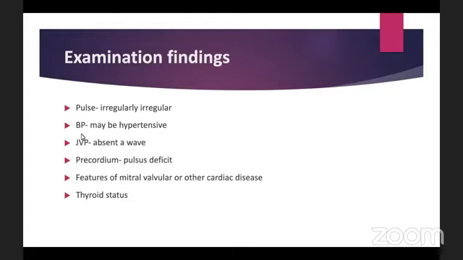So we know the jugular venous pulse has three waves: A, V, and C. The A wave, I always remember, is the A for atrial systole. In atrial fibrillation the atria cannot contract properly, so atrial systole doesn't occur properly and there is absence of the A wave. This is a very important finding as well.